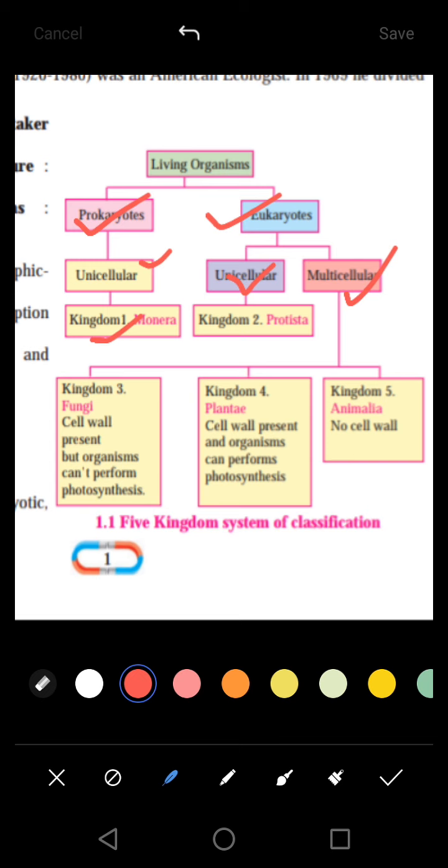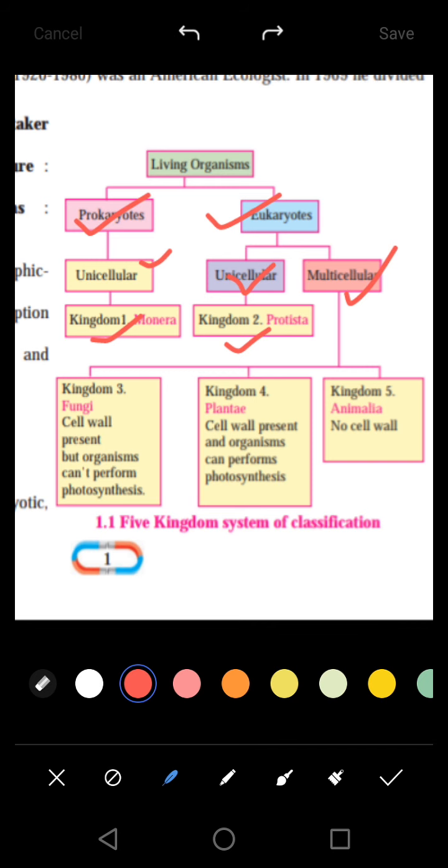So initially it was Monera, which was prokaryotic, and then the second kingdom comes under the eukaryotic unicellular, that is Protista. And then the third kingdom is fungus or fungi. We will discuss that in detail further. Just remember the names of the kingdoms. So number 4 is kingdom Plantae, and then Animalia. This is the 5 kingdom classification of Whittaker, and on what basis he has classified, I have already explained to you. So let's move to the next topic.